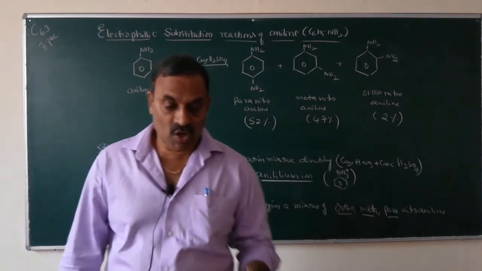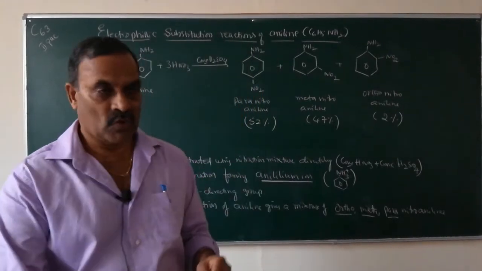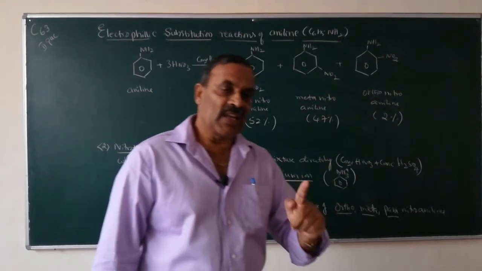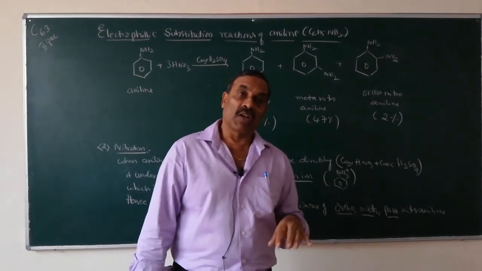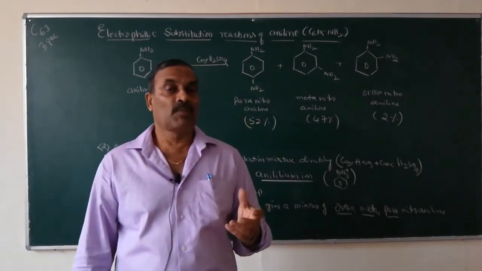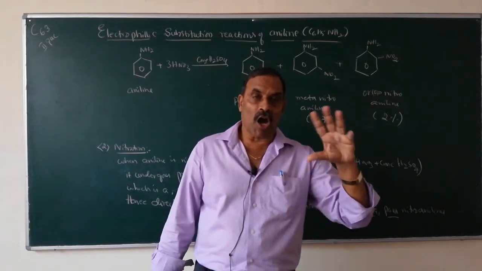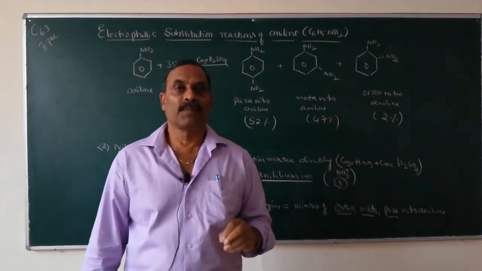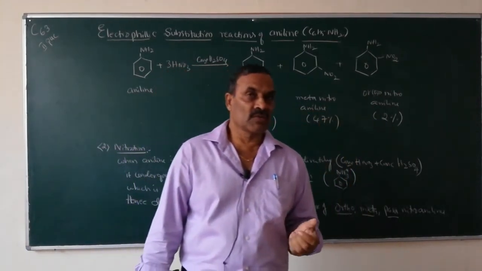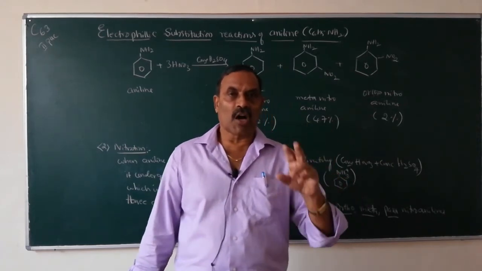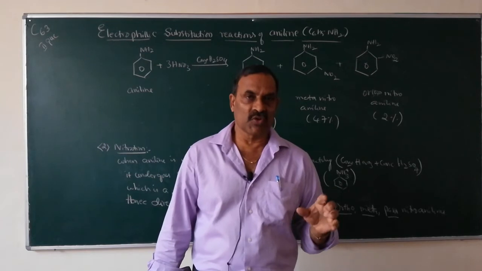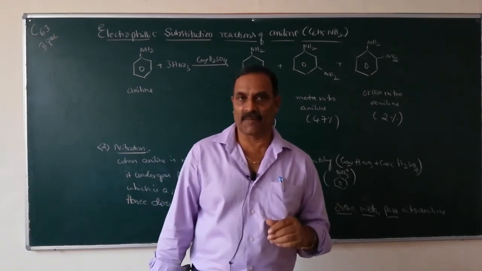You have to bear this in mind. Usually when aniline undergoes electrophilic substitution reactions, the products expected are ortho and para derivatives. So during bromination, you get 2,4,6 tribromoaniline.